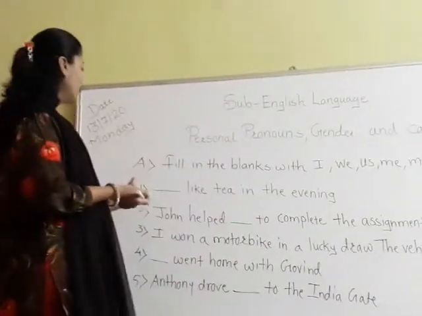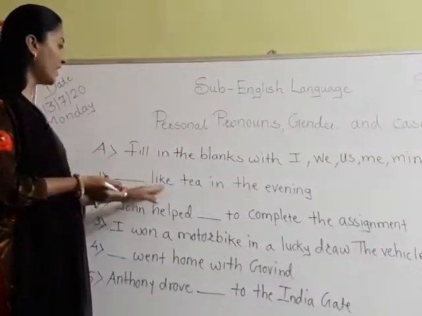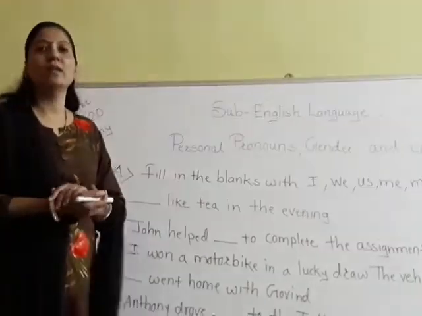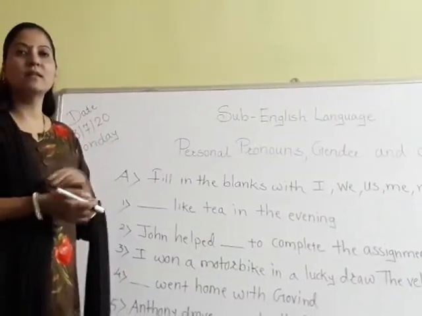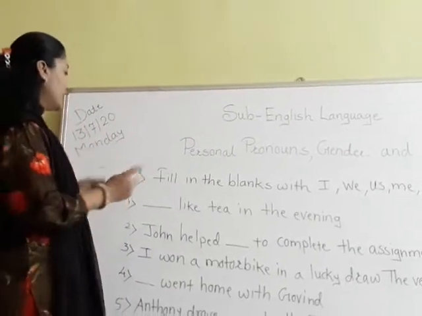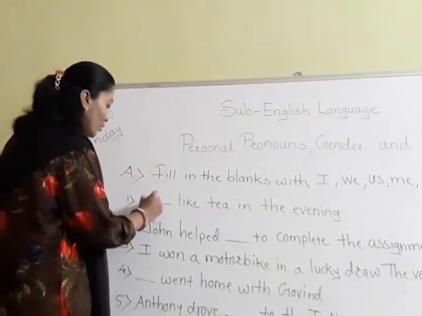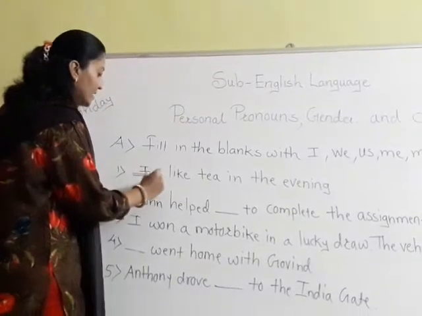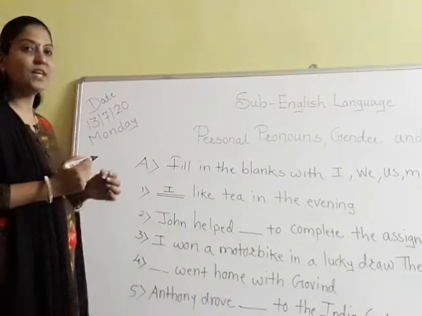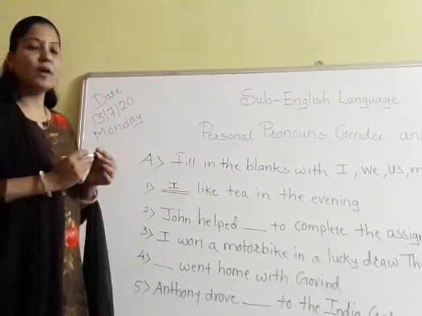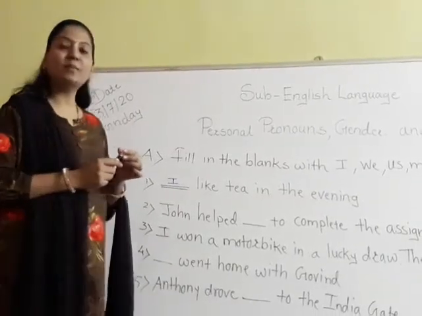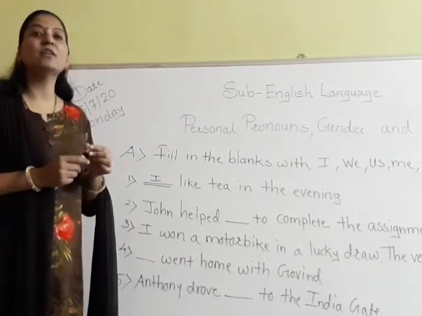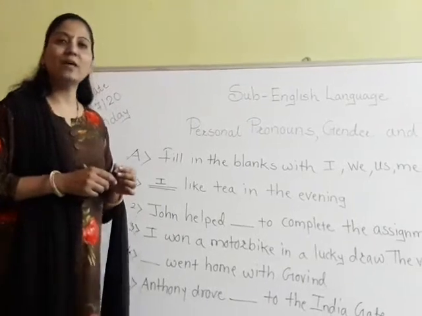The first sentence is dash dash like tea in the evening. So what is the answer? Yes. Answer is I. You have to write down these answers in your textbook. Okay. And you have to take a picture of that exercise and send it to my WhatsApp number.